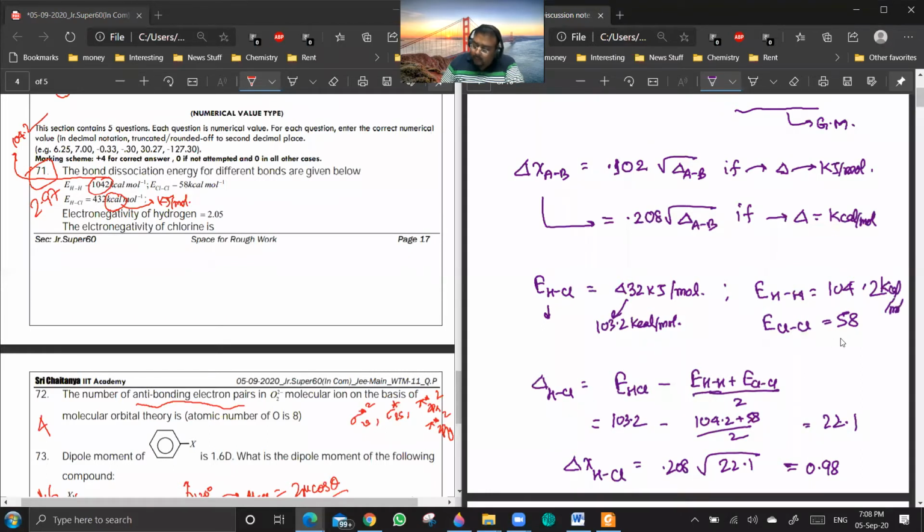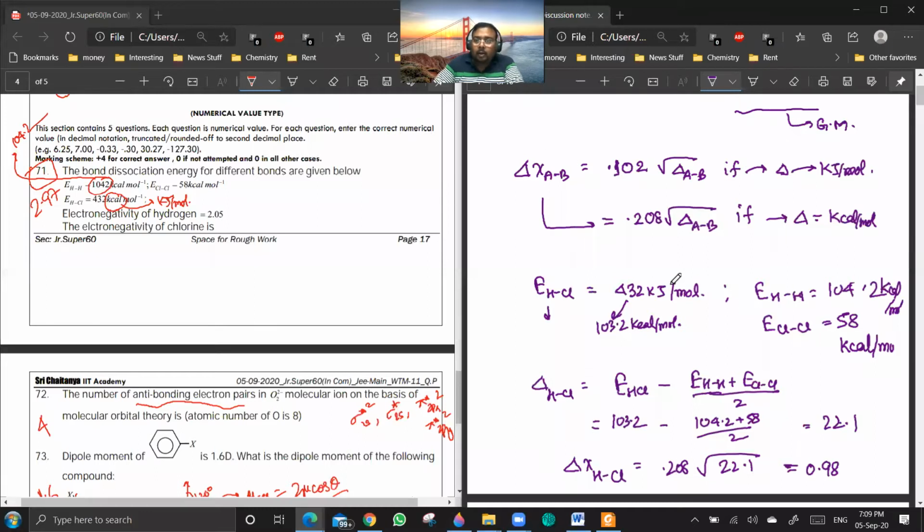And this chlorine should be 58 kilocalories per mole. And ESCl, they have given the magnitude correct, but the units are wrong. ESCl is actually 432 kilojoule per mole, but if you convert it into kilocalorie, it will be 103.2 kilocalories per mole. Are you getting a point? Yes or no? So all the calculations will be based on whatever data is given here.